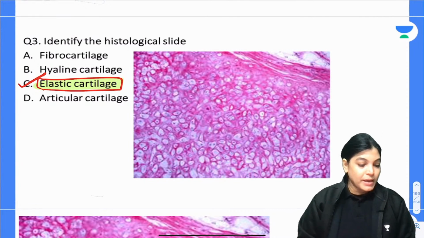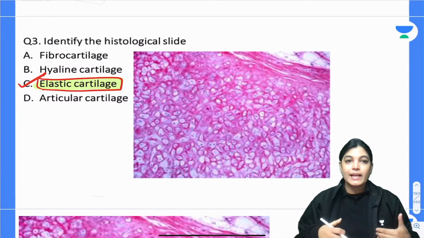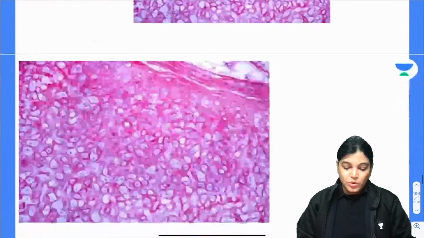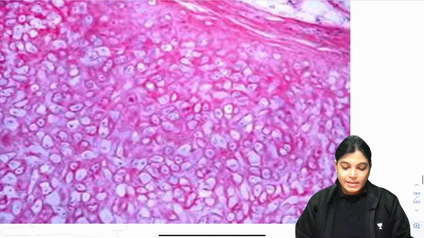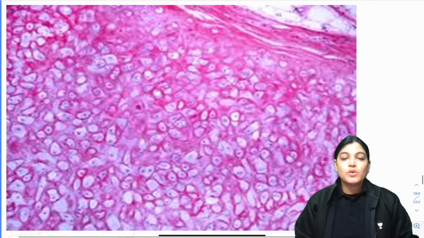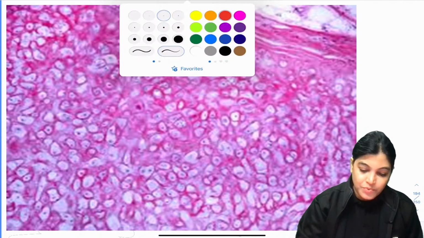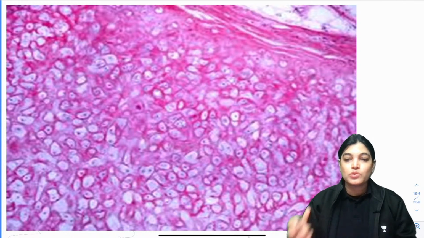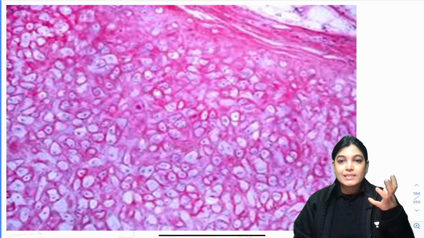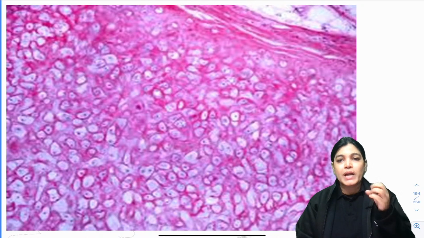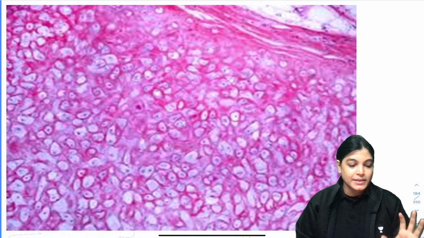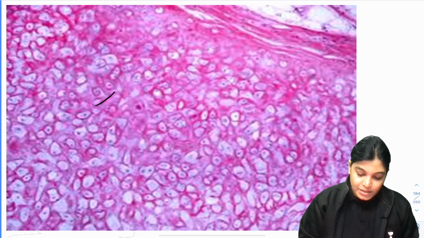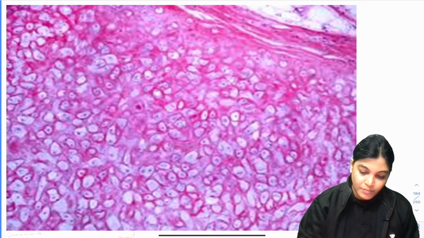The next point is how I understand that this is a slide of elastic cartilage. Let me explain the same slide once more, taking a slightly enlarged view of it. Why is this a slide of elastic cartilage? The first appearance when you see this slide is that it is brightly stained, very bright, and in between running are, so in between what happens?